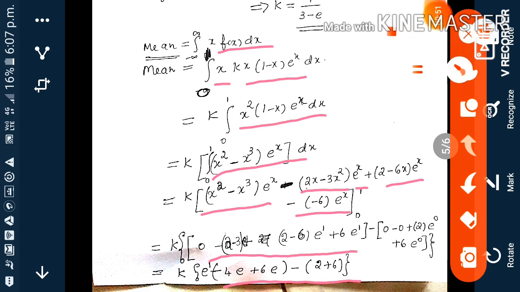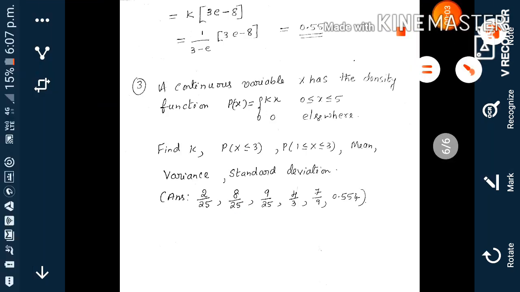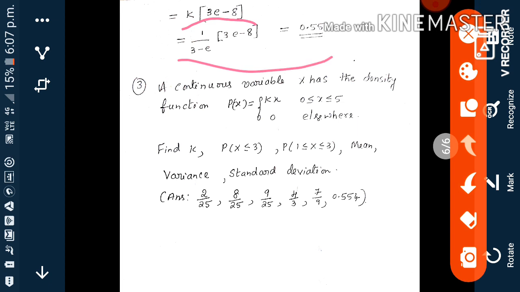Next, k into 3e minus 8 we get. So the answer, k is substituted as 1 by 3 minus e. Last answer 0.55.